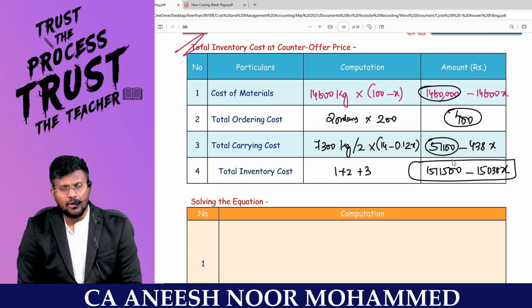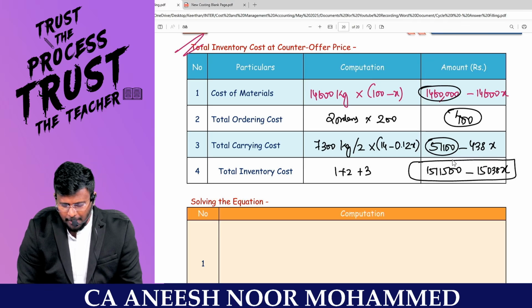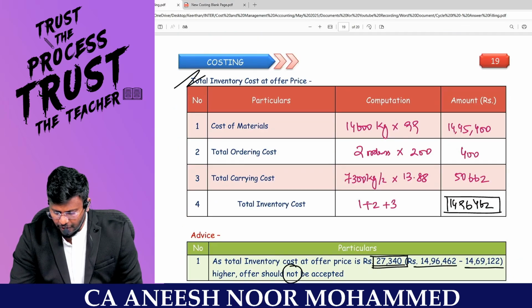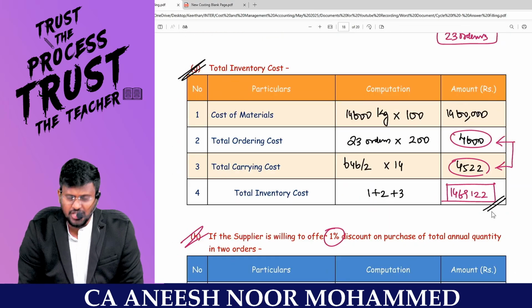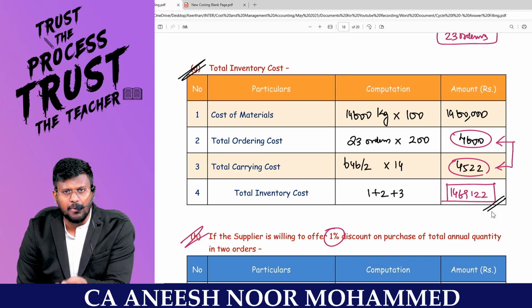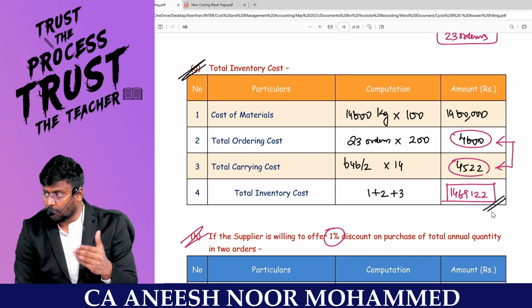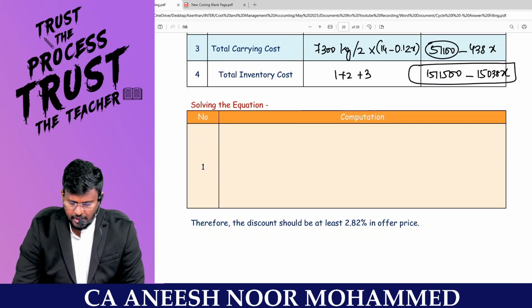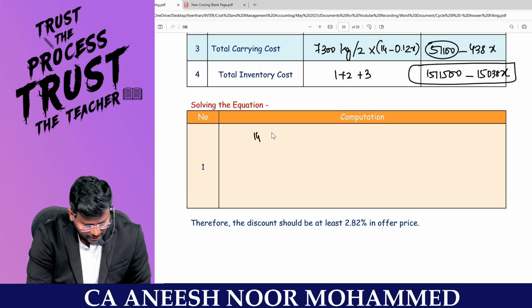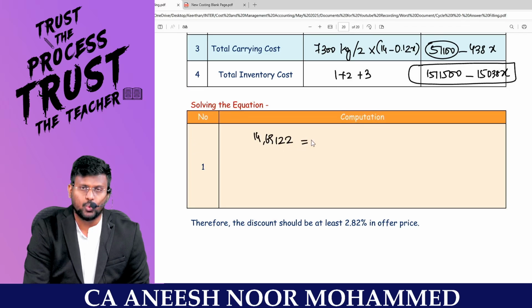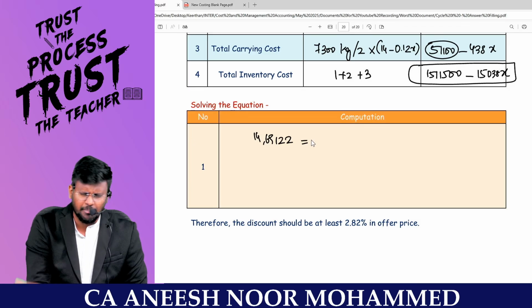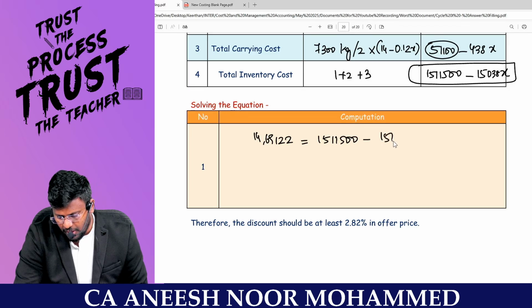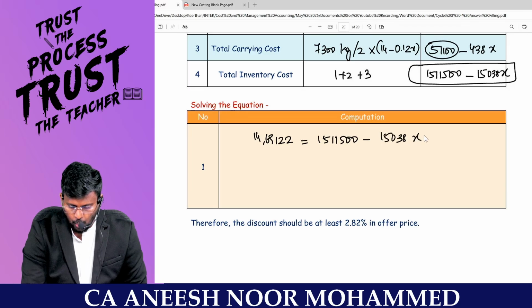Sir, if I am offering a discount, I should be able to tally it with the minimum cost I was incurring earlier, right? What was beneficial for me? If I am ordering at the EOQ, my cost was 14,69,122. Minimum, I should bear only this much cost. If I am incurring more than this, I will stay with the EOQ. So for my counter offer percentage, 14,69,122 should be the maximum cost I can bear. This should be equal to 15,11,500 minus 15,038x.